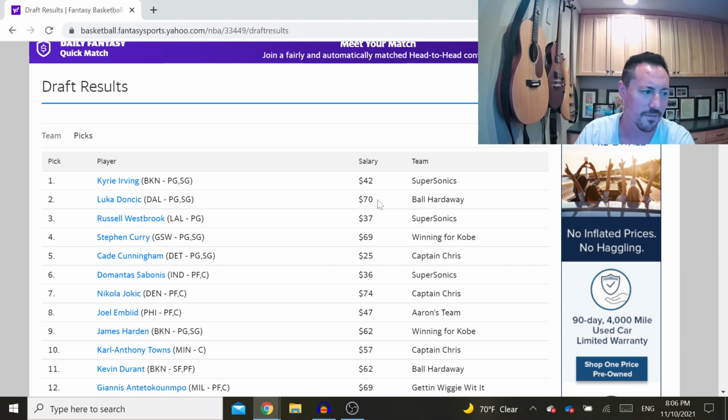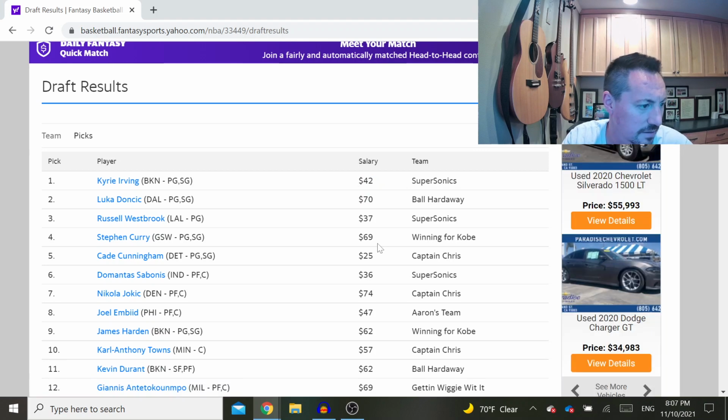But Luka Doncic went for 70 of 200. Westbrook went for 37, which I thought was high. That's also the same guy, so he wound up with Irving and Westbrook. He's already dropped Irving, and I don't think he has a lot. But I got Steph Curry for $69. And you know, the price was a lot, but I think he's on par with Luka Doncic for sure.